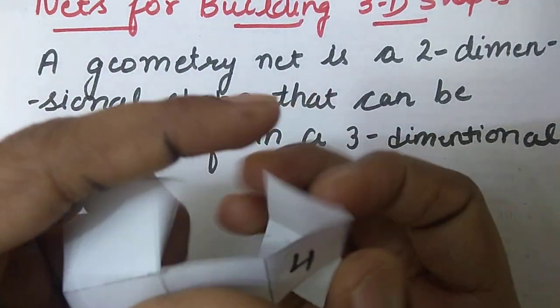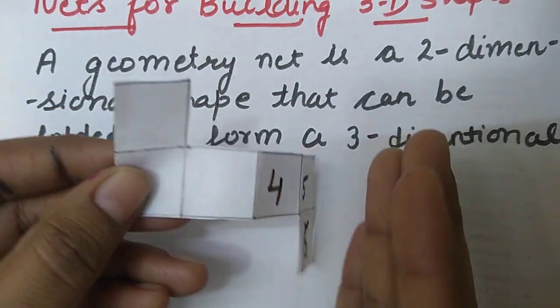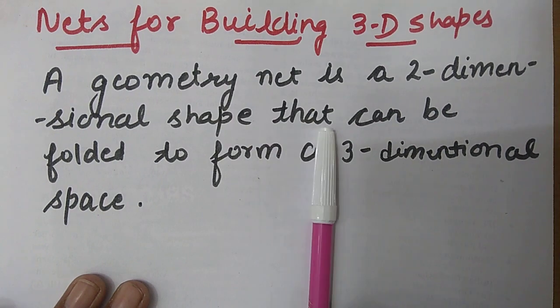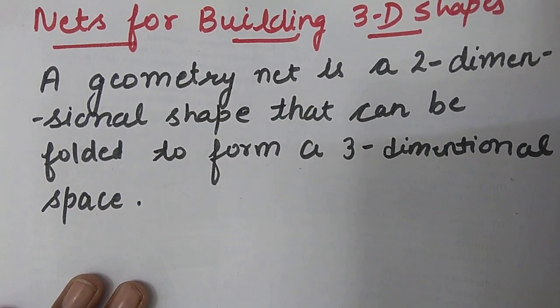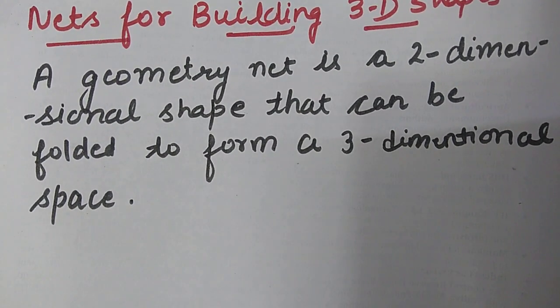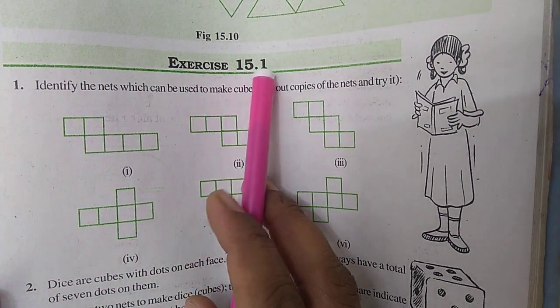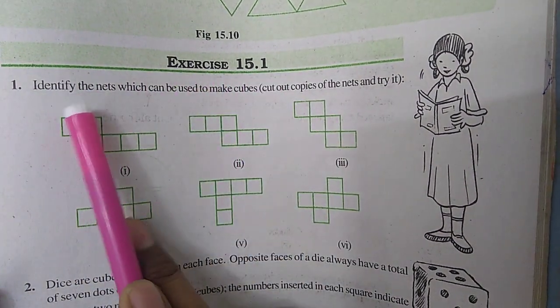So same, this is the net. Okay, so this is the definition of a net. A geometrical net is a two-dimensional shape that can be folded to form a three-dimensional shape. Okay, now let us discuss questions of exercise 15.1 that are based on nets.